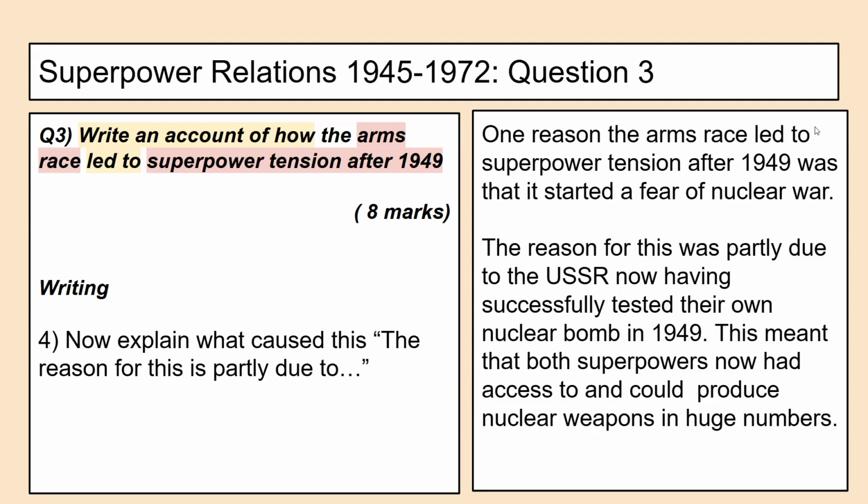And then we need to explain what caused this. So the reason for this is partly due to. Here I've just put, the reason for this was partly due to the USSR now having successfully tested their own nuclear bomb in 1949. This meant that both superpowers now had access to and could produce nuclear weapons in huge numbers.